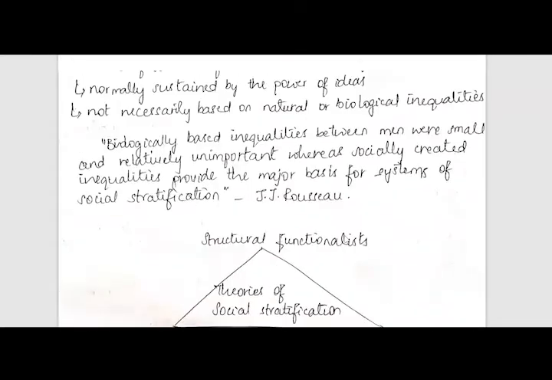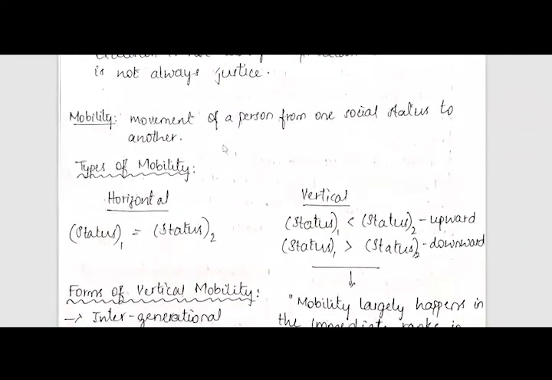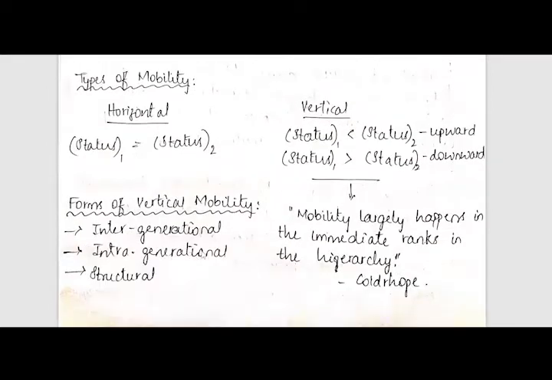This kind of discrimination, and why this anti-discrimination law is required, is that discrimination is hindering mobility. That means it is hindering both vertical mobility and horizontal mobility. Horizontal mobility is when the current status is equal to the previous status. Vertical mobility is of two types again, one upward and the other downward, depending on the relative position of the current status with respect to the previous status. Forms of mobility can be intergenerational, intragenerational, and structural also.